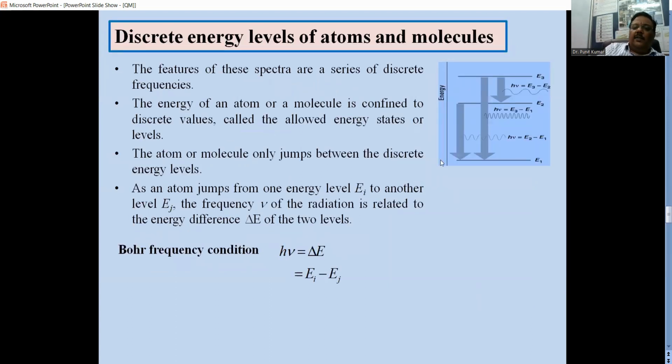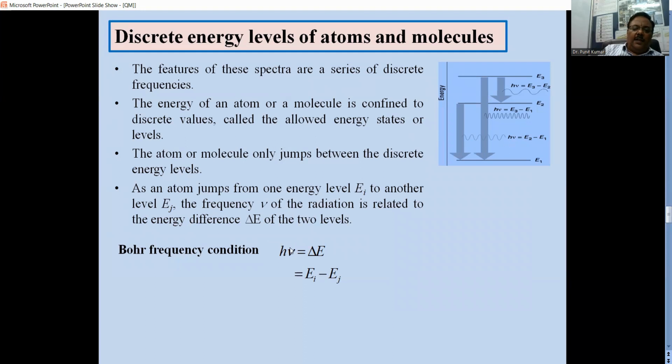So we can see that if there is any transition from a higher level to a lower level, there is an emission of a photon of energy h nu. If there is an emission of one photon, the energy will be h nu. If there are two, it will be 2 h nu, and so on.